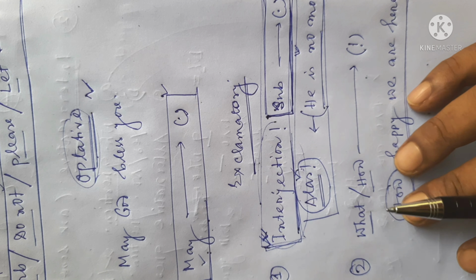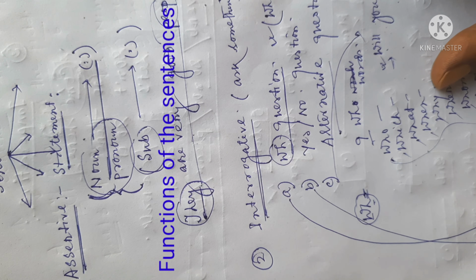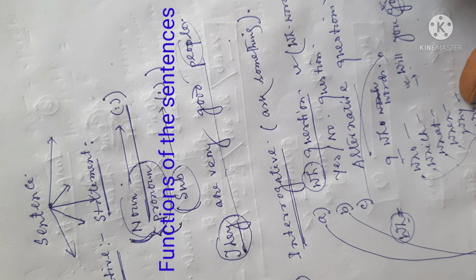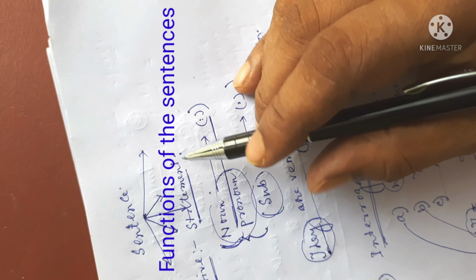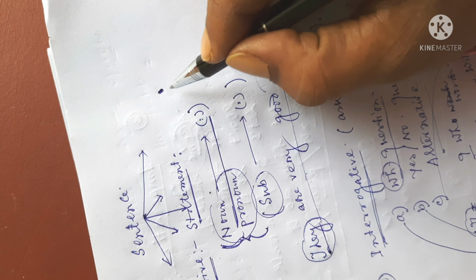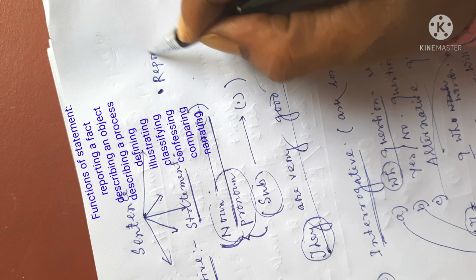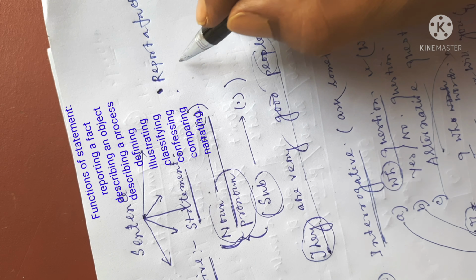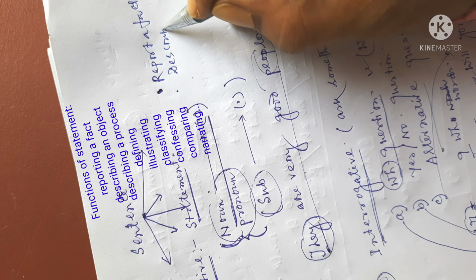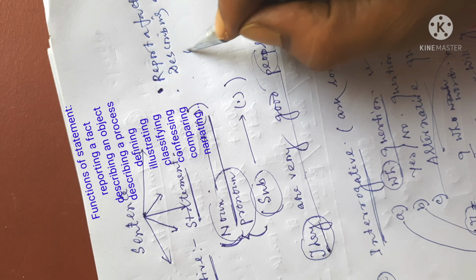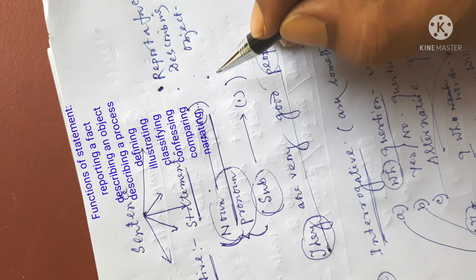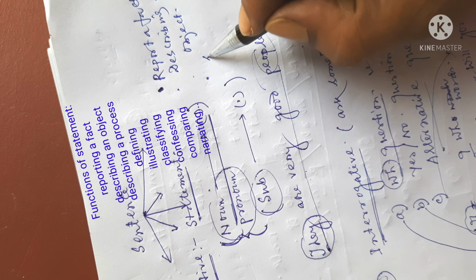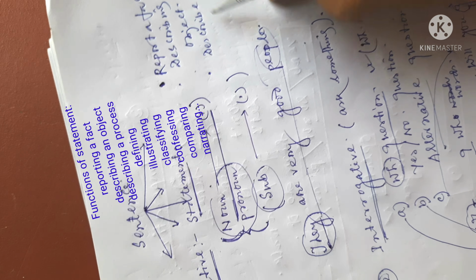Now, as I have told you earlier that the functions of the sentences may be discussed, so get ready to note or copy how many functions the sentence actually shows us. In the case of a statement, these types of sentences may report a fact. So first of all, report a fact. Secondly, it may describe an object. Thirdly, it may describe a process.